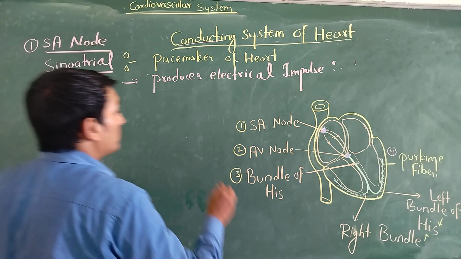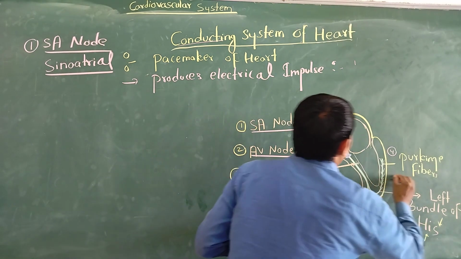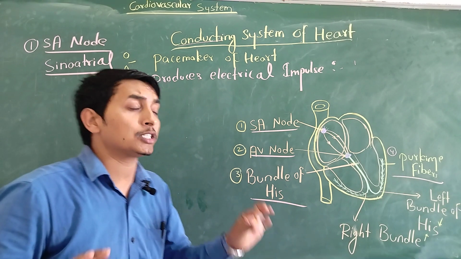So we will see that there are four parts: the SA node, the AV node, the bundle of His, and the Purkinje fibers. So four parts are there. We are going to discuss them one by one.